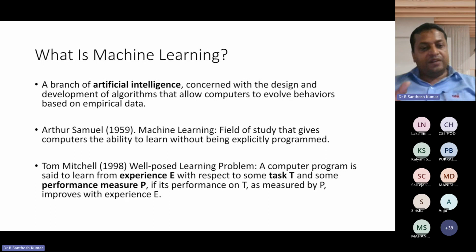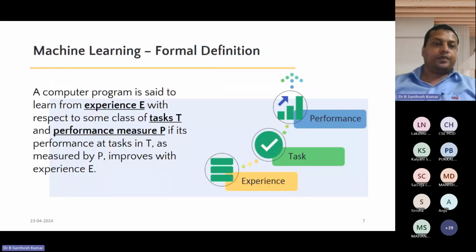So this is also the definition of machine learning. A computer program is said to learn from experience E with respect to some task T and some performance measure P, if its performance on T, as measured by P, improves with experience E. It is a formal definition of machine learning.